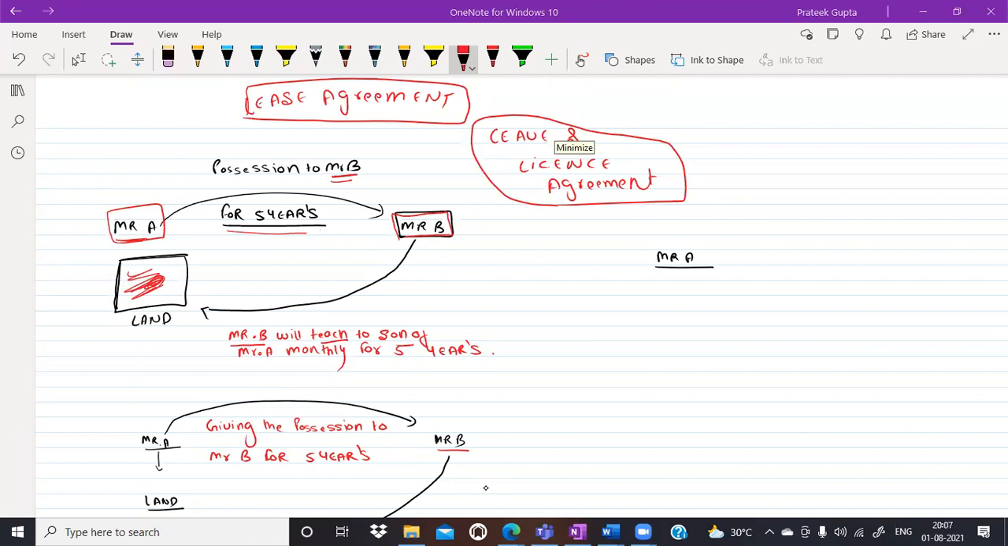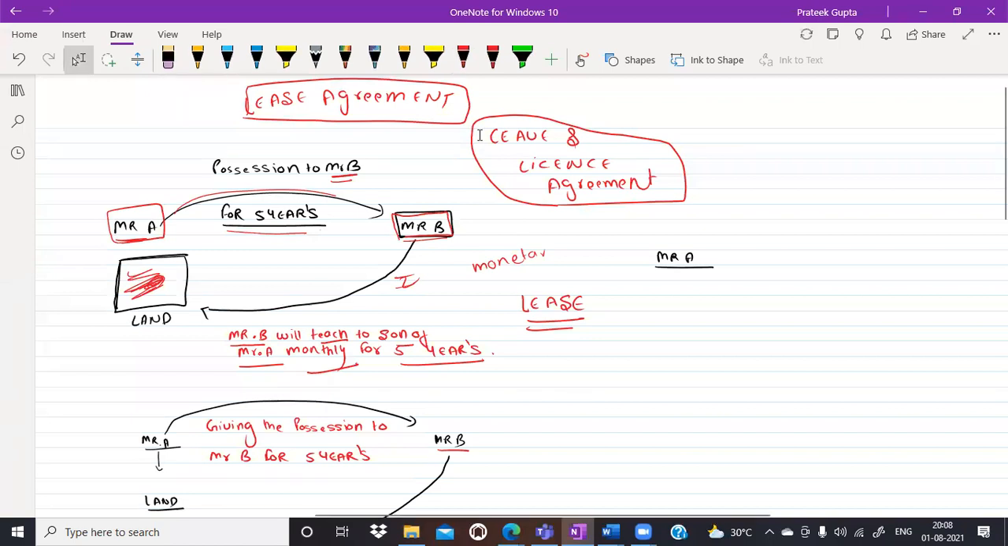Now, this is very important to understand. In return for the possession, Mr. B is not giving anything in terms of monetary benefit. Mr. B is not giving rupees. But yes, Mr. B agreed that he will teach the son of Mr. A every month for the next 5 years. The answer is yes, this would be known as lease. We will understand with various examples, no need to worry. Very nice, Sagar, a judiciary aspirant.